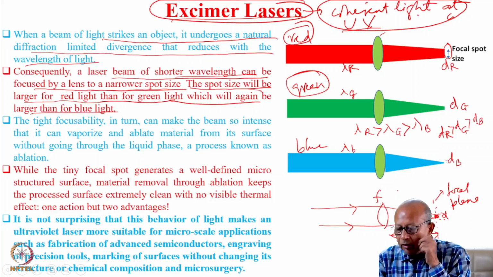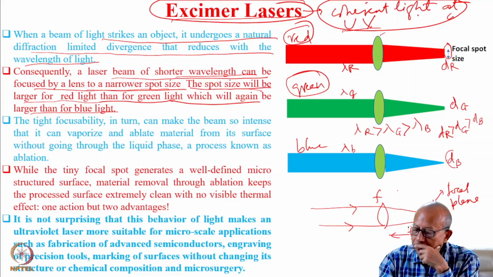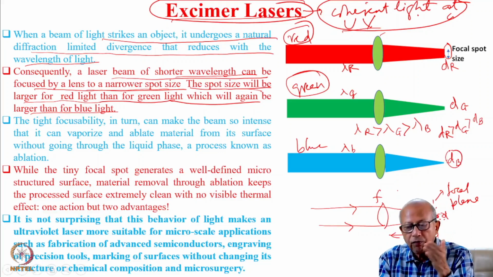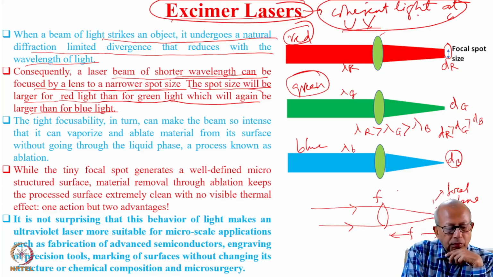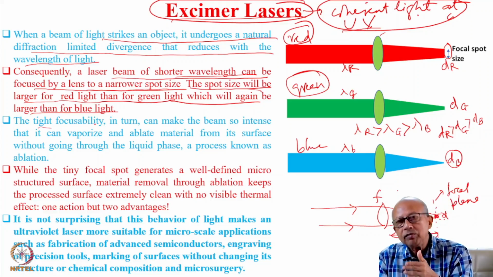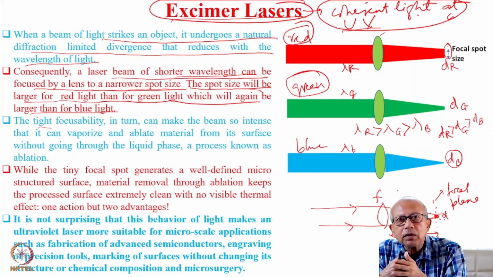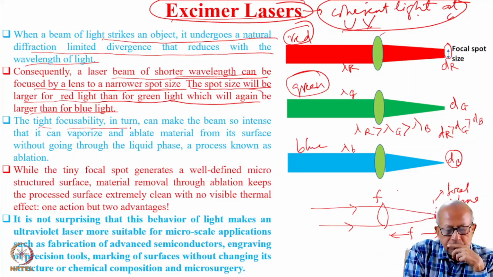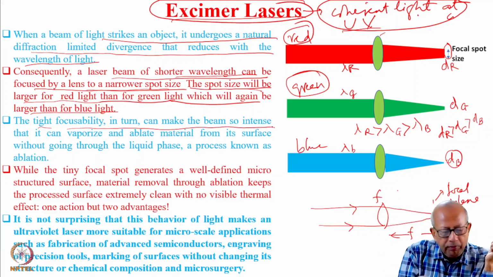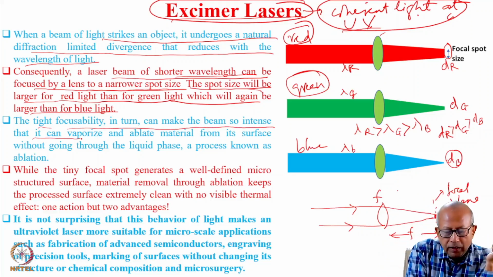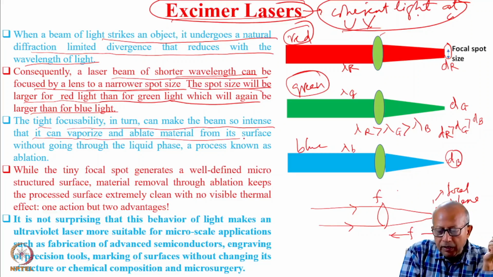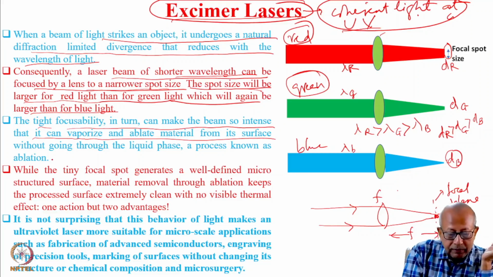As the wavelength reduces, the focal spot diameter also reduces, because the diffraction is going to reduce with wavelength. Therefore, the shorter the wavelength, the tighter will be the focusing. Focal spot diameter will be smaller. So the tight focusability in turn can make the beam so intense that it can vaporize and ablate material from its surface without going through the liquid phase, a process known as ablation.